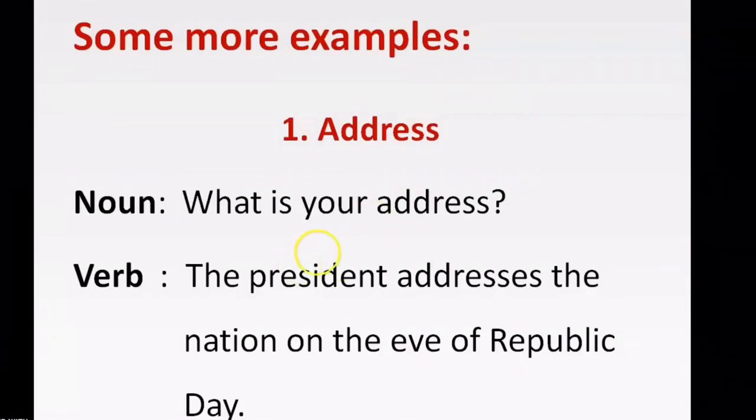The next sentence, the president addresses the nation on the eve of Republic Day. The president is the subject here, and then comes the verb. The subject is followed by the verb. So the president addresses, it shows some action. So it's working as a verb here.